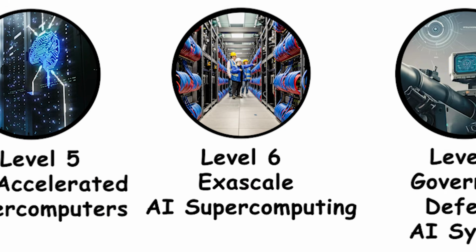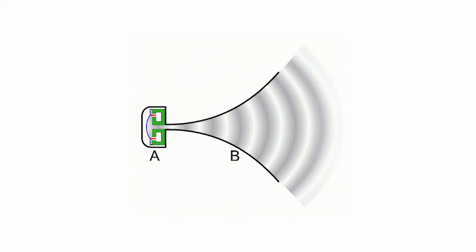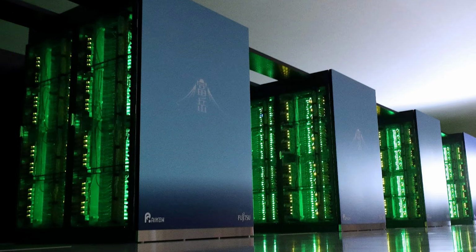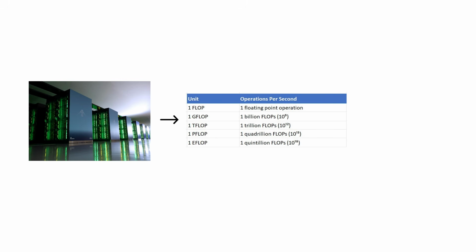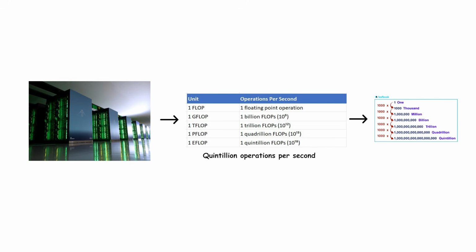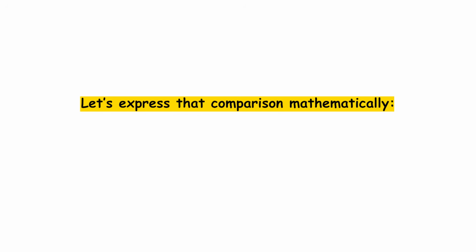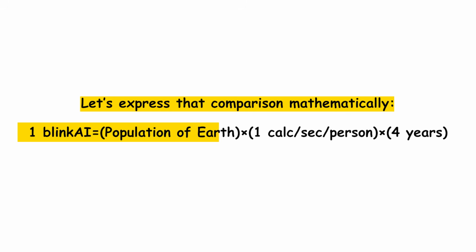Level 6, Exascale AI Supercomputing. Here, computation breaks the sound barrier. This is Level 6, Exascale AI Supercomputing, where machines perform a quintillion operations per second. That's a 1 followed by 18 zeros. For comparison, if every human on Earth did 1 calculation per second, it would take 4 years to match what these systems do in a blink.